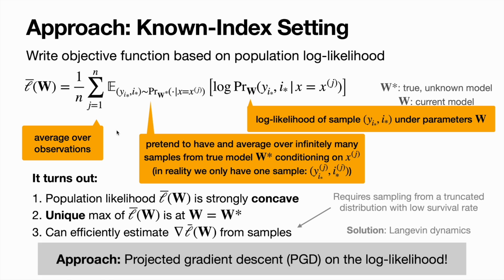And with these 3 criteria satisfied, we can just apply projected gradient descent on the log likelihood. And I'll omit the features here, and again, redirect any interested people to the paper.